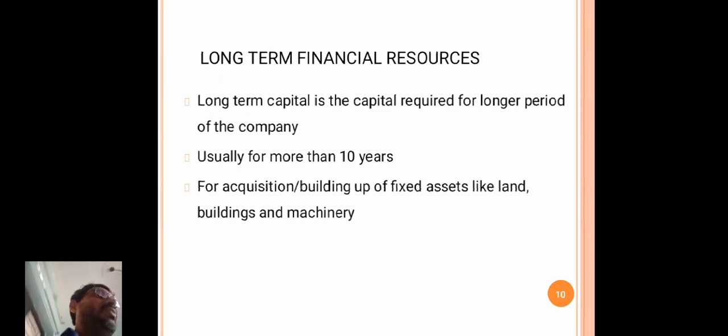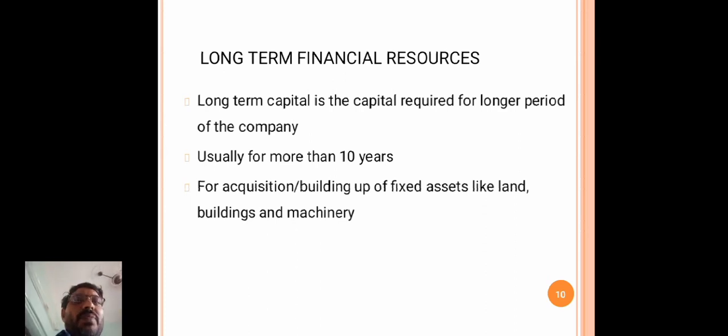The long-term financial resources are required to procure fixed assets, long-term needs, fixed assets like land, building and machinery. Long-term capital is required usually for more than 10 years.